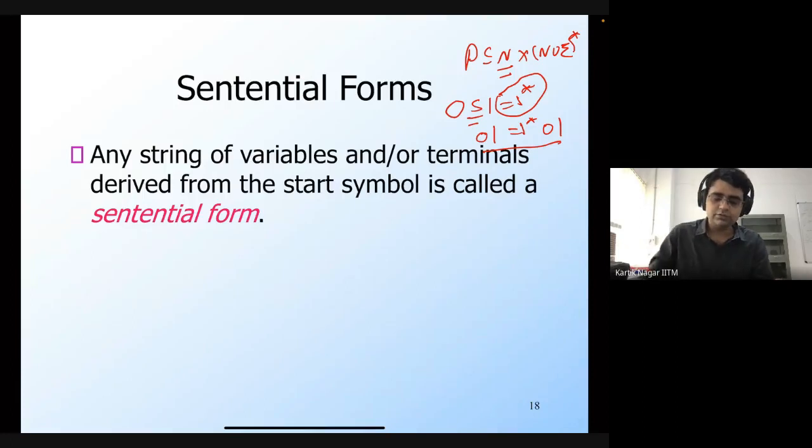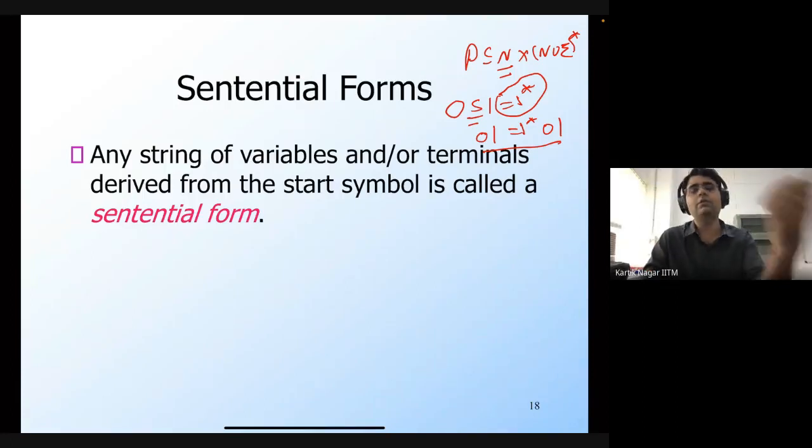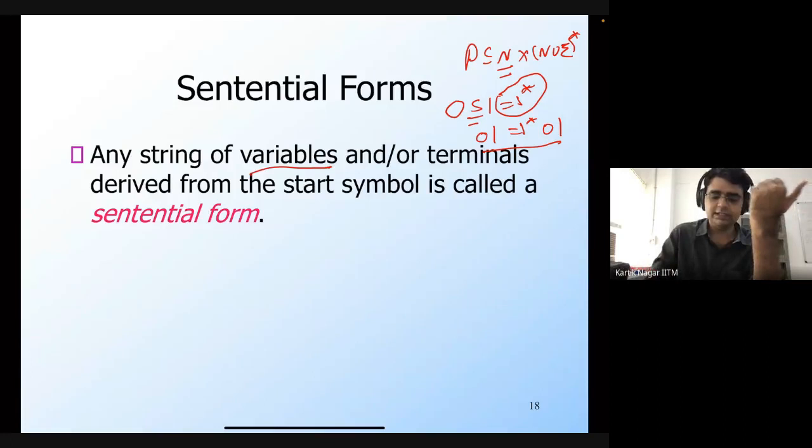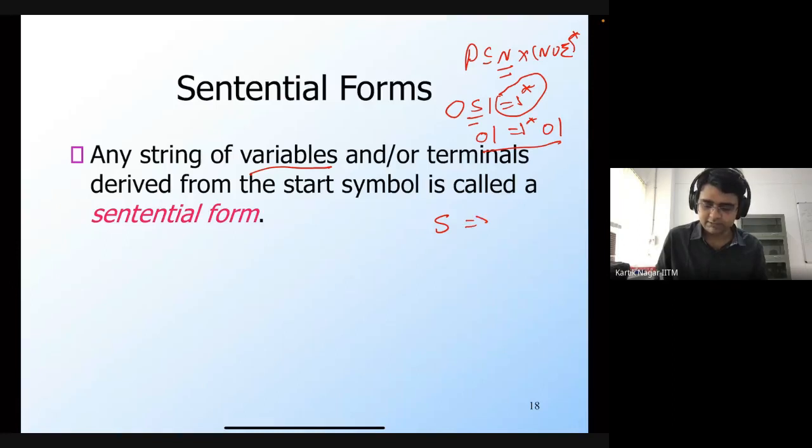Okay, so let's look at this notion of a sentential form. Any string of variables and terminals, where a variable is a non-terminal, which can be derived from the start symbol is called a sentential form. This means that if you begin from the start symbol and, by a sequence of derivations of any length, arrive at some string alpha, where alpha can have non-terminals or terminals inside it, then alpha is called a sentential form.